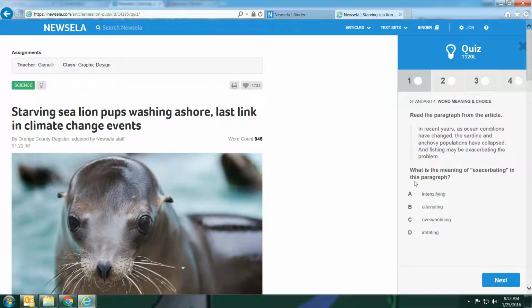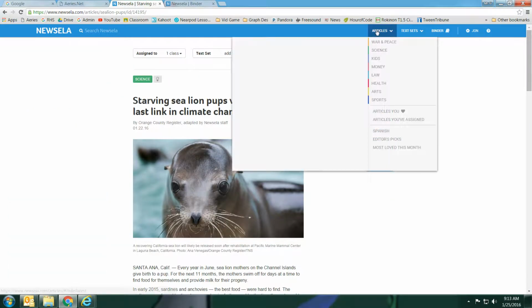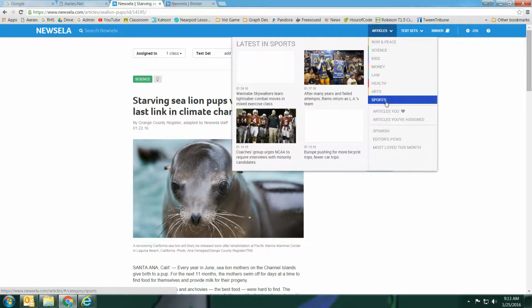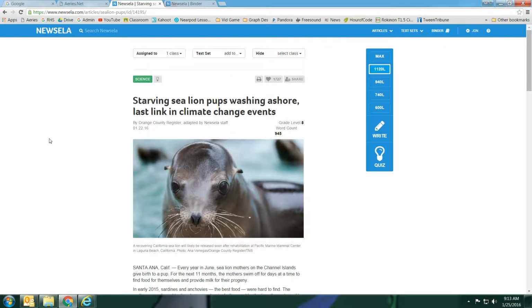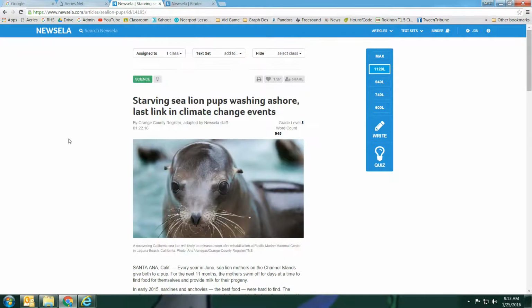The quiz for the students has 4 questions that are already created, multiple choice. And again, you will get the responses of the class, but not the individual students. So you might use that and you might not. That's basically it. Again, you can choose your category of articles, you can choose the grade level, and it's going to be customized to their reading level. So it is a very good site. It's got a lot of uses.